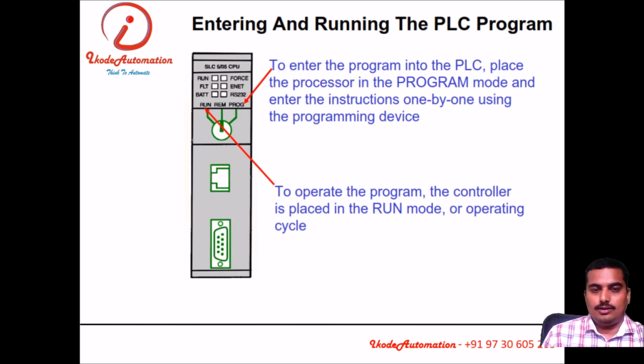Then, to program that PLC, I need to change the mode. Normally a PLC has 2 or 3 modes: run mode, program mode and remote mode. In run mode, the PLC performs the function, but we cannot program the PLC. In remote mode, we can program the PLC, modify the program, and also monitor the program. In program mode, the machine function will not be there, meaning the PLC will not function, but programming will be done.